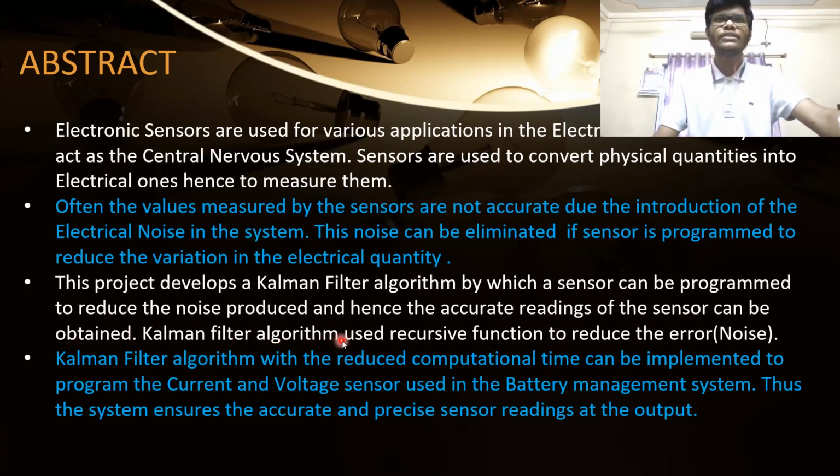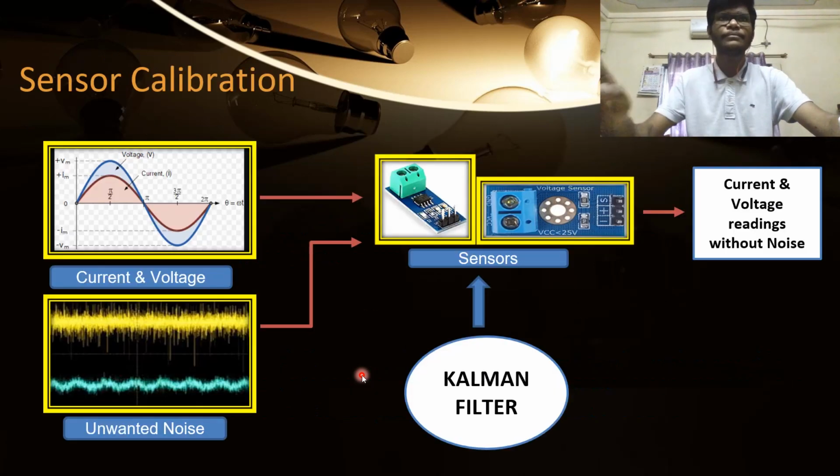The Kalman filter algorithm uses a recursive function to reduce the noise. The Kalman filter algorithm is designed so that minimum computational time is required, by obtaining its time complexity, and it is made sure that within the minimum time the output of the sensor is calibrated.